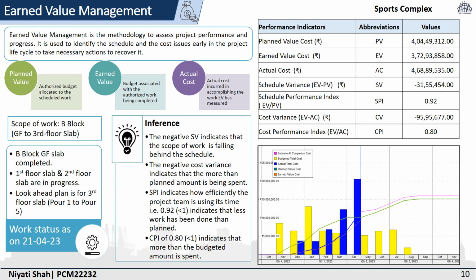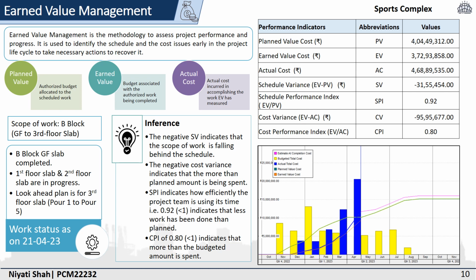Now, the performance indicators which were derived are shown in the table on the right hand side, which indicates that schedule variance is negative, i.e. the planned cost, which is 4.04 CR, is greater than the earned value cost, which is 3.72 CR, which indicates that the scope of work for which the earned value analysis has been done is falling behind the schedule. Also, the negative CPI indicates that more than the planned amount is being spent on the same scope of work.